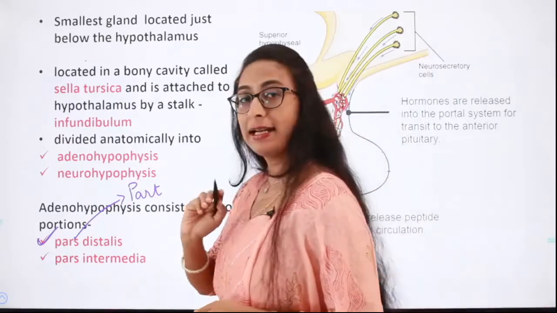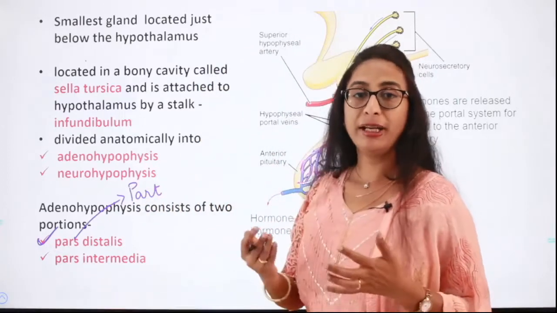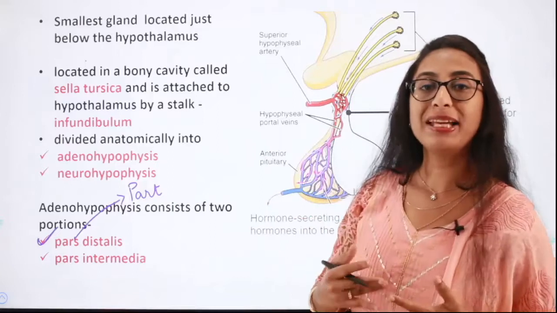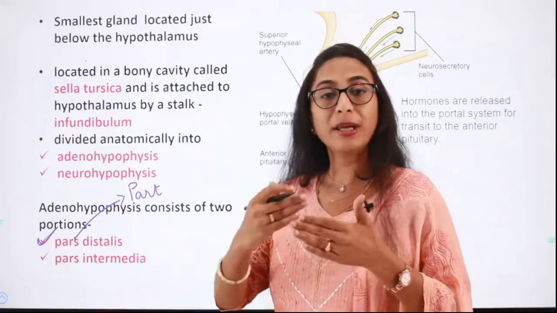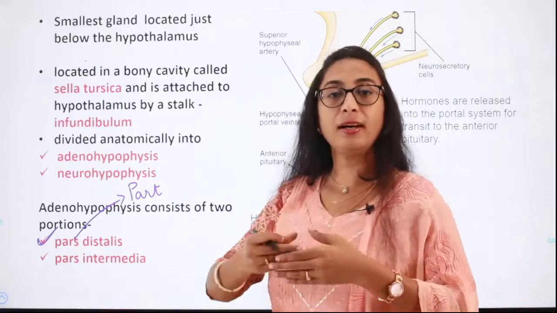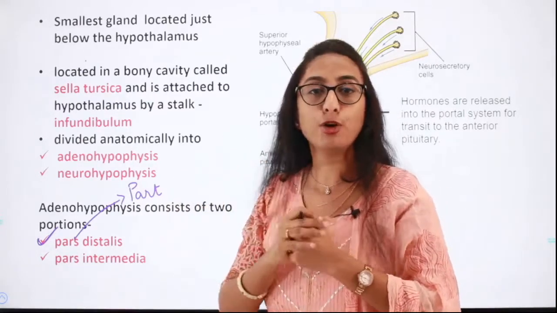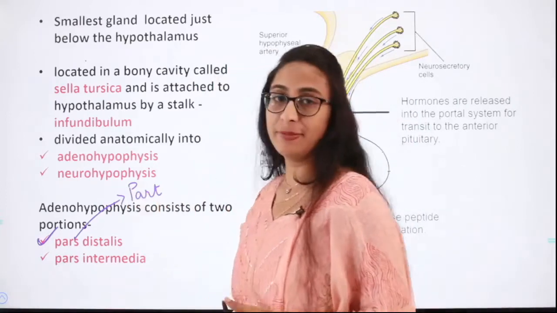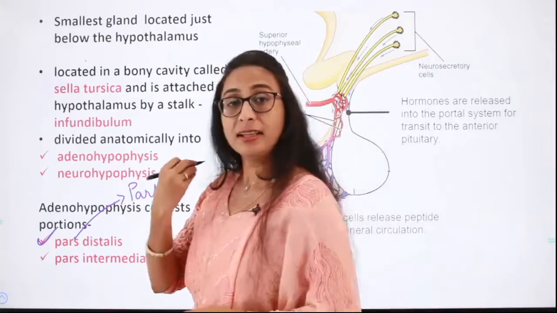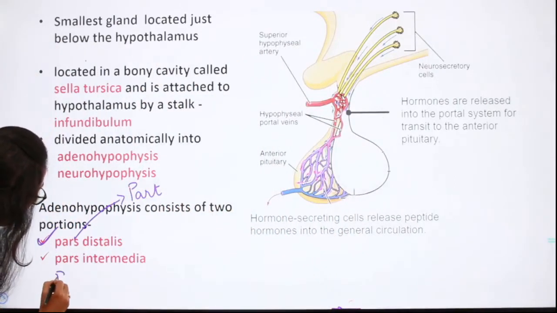The next part is pars intermedia. Again here pars means part and intermedia. Why is it called intermedia? Because it is this part which separates the anterior and the posterior lobe of the pituitary gland. That is why it is called pars intermedia. Then there is the third part, which is called pars nervosa.